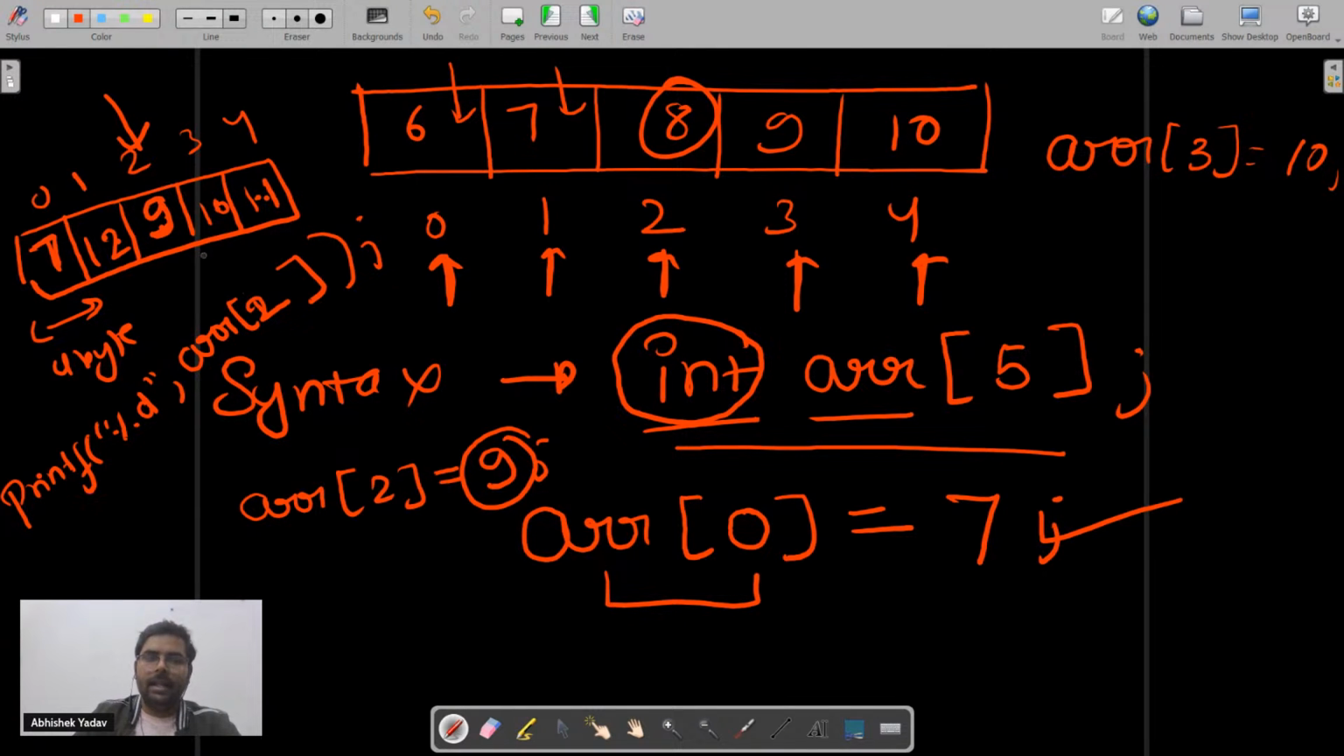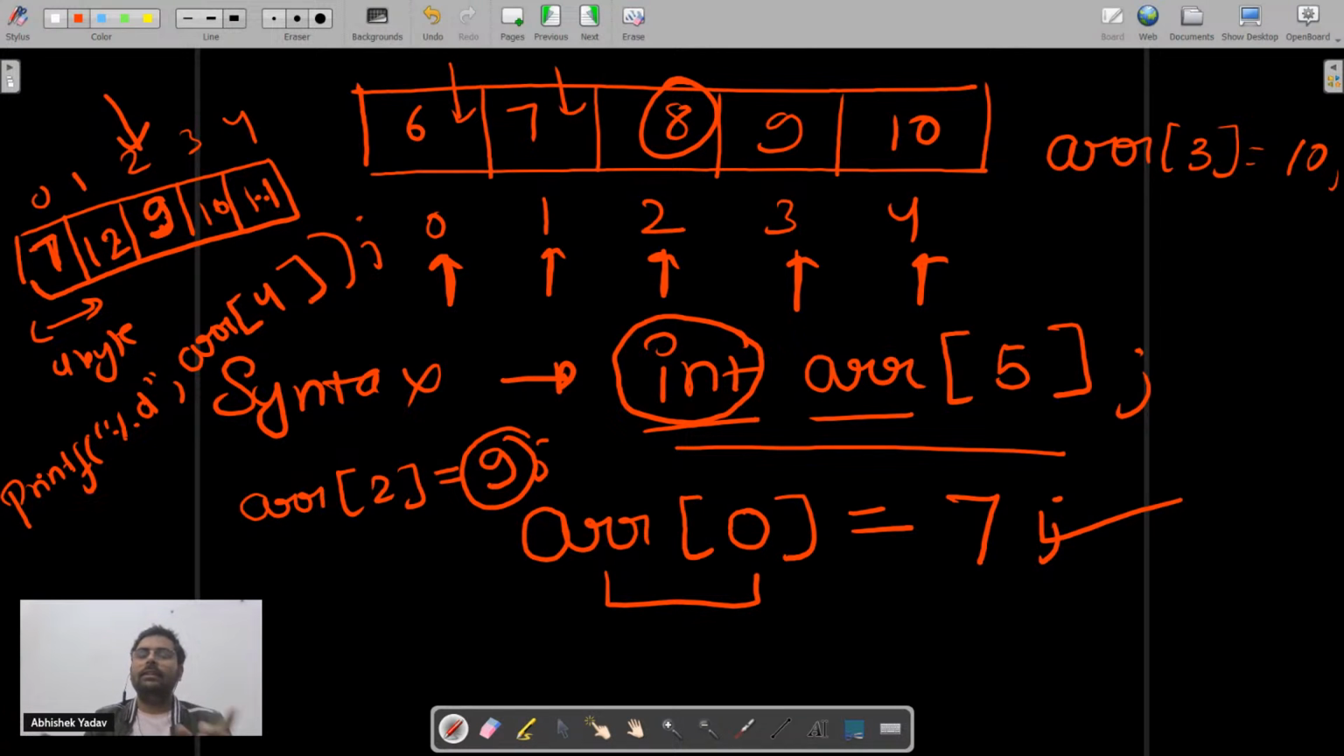I will get 9 as my output on the output screen. You are getting the point? Similarly, if you want to print the element at index 4, again you have to write ARR of 4, and you will get the element at that particular index.